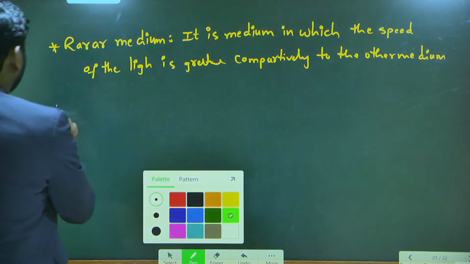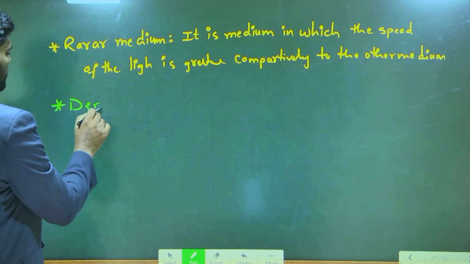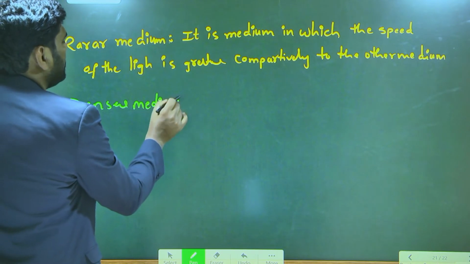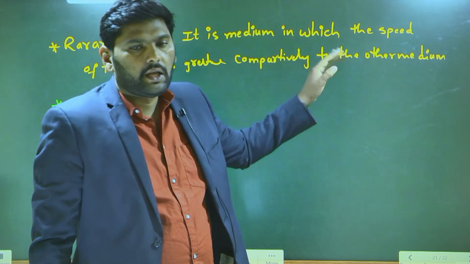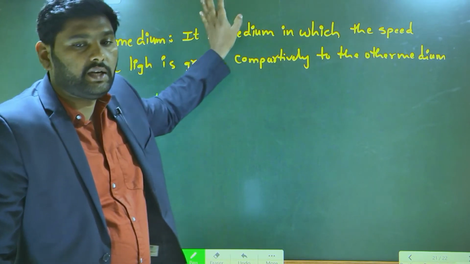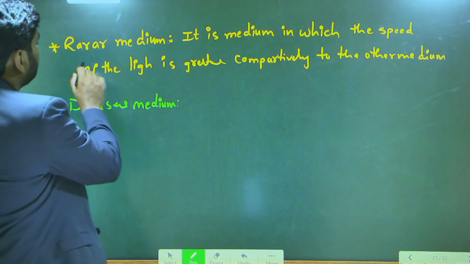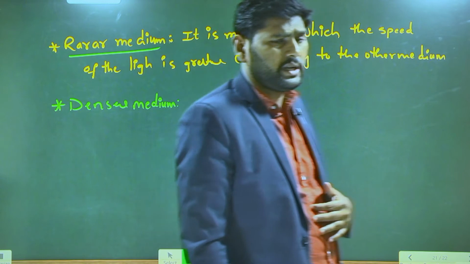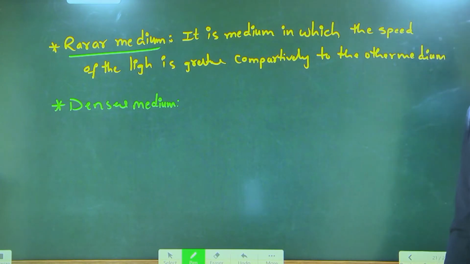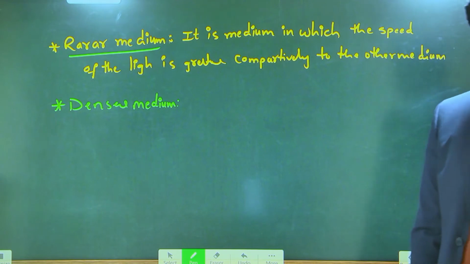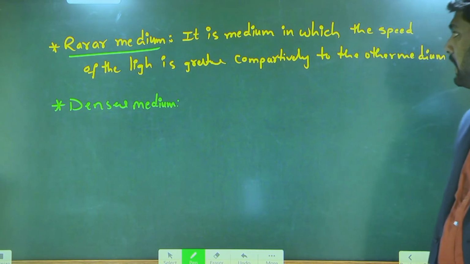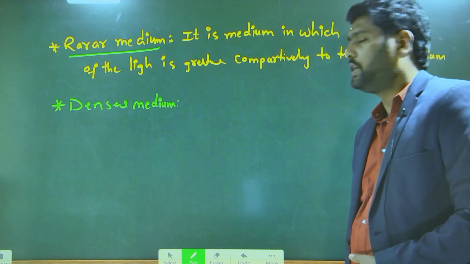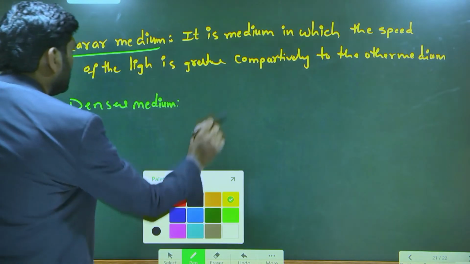Again, write down denser medium. So here, the medium in which the speed of the light ray is greater comparatively to the other medium, that is called what kind of medium? Rarer medium. Now what is meant by denser medium? It is a medium in which the speed of light is less. Very good. Lesser comparatively to the other. That is the right answer.